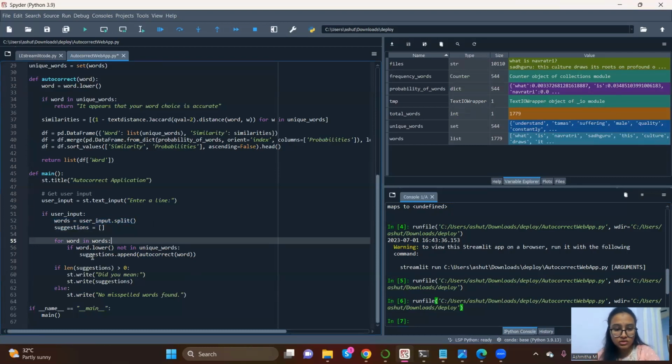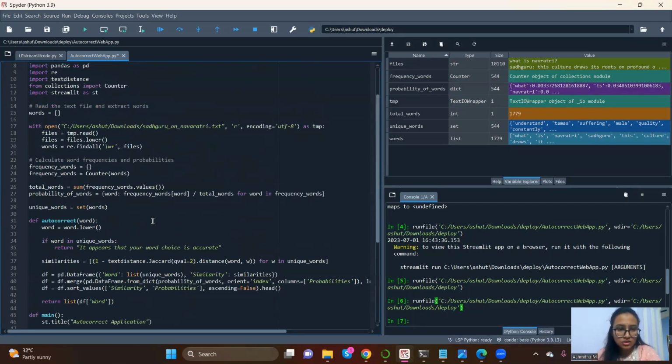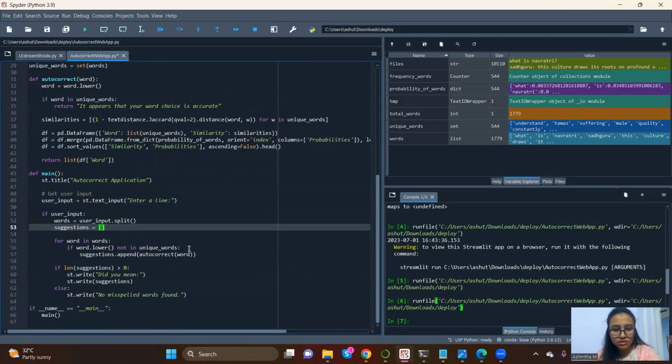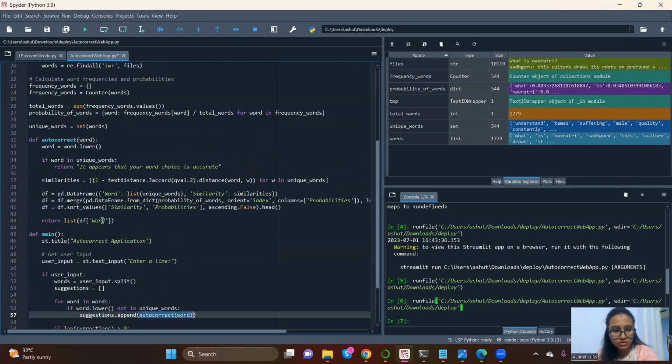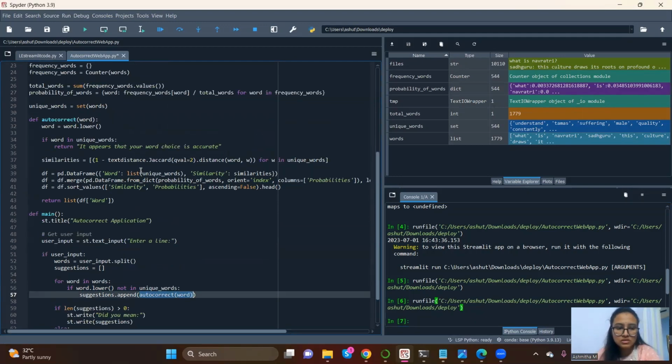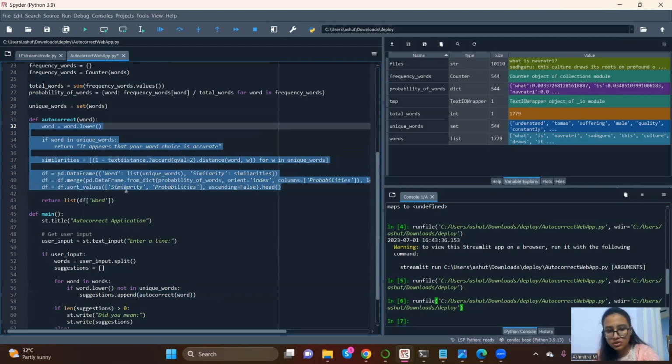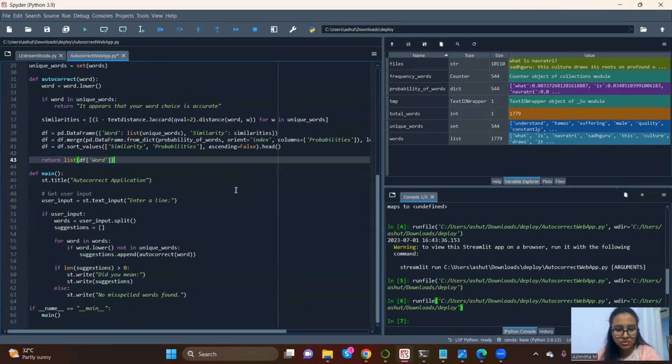Suggestions for word in words, if word dot lower not in unique words. This is the same logic we tried to implement here in this autocorrect application. If word dot lower is not in unique words, then suggestions dot append autocorrect of word. Autocorrect is the function we've defined here. What this does is basically it again calculates the similarity scores and gives you the 5 similar words.